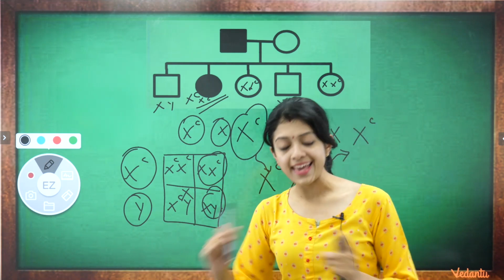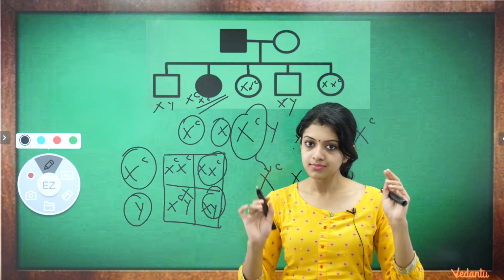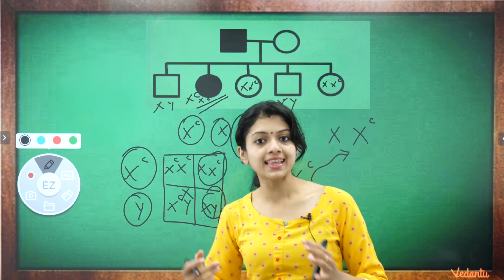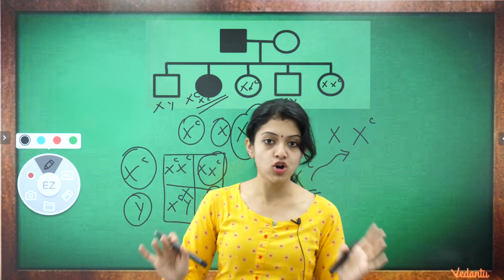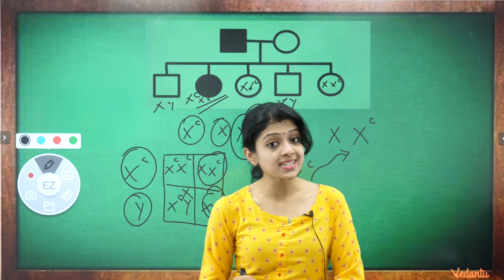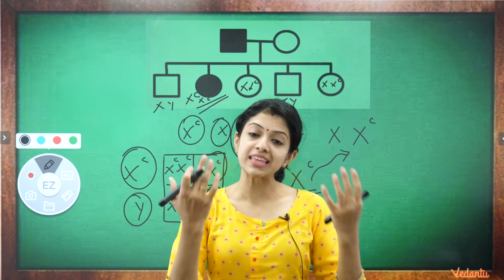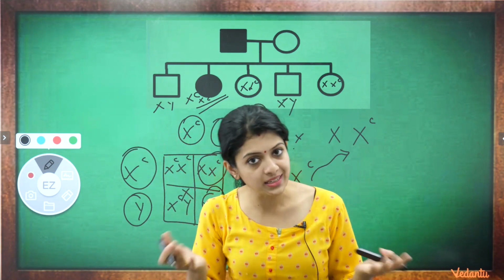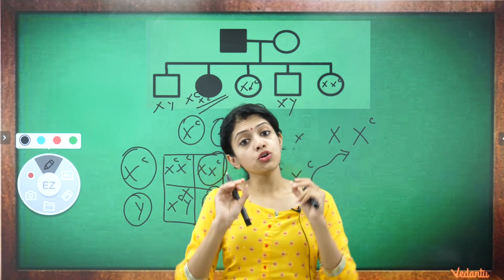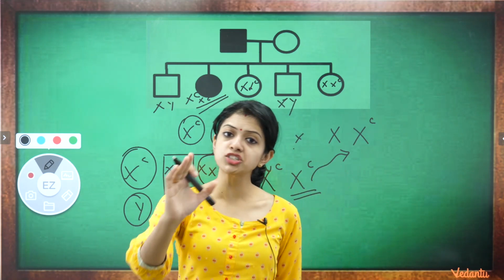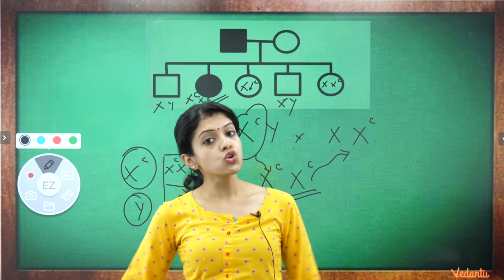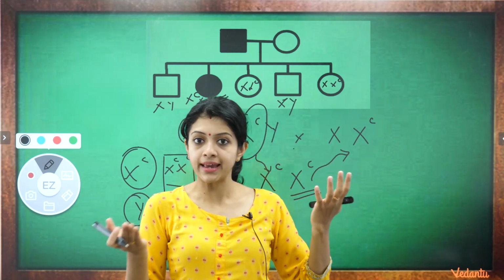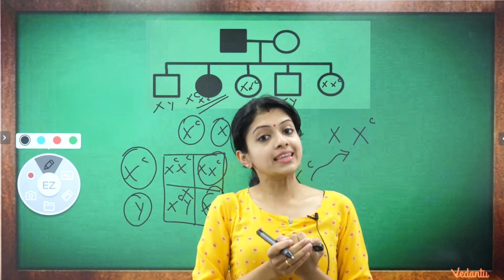Now, the next part that I'm going to say is the trickiest thing, because you could say that the pedigree chart given to us was wrong. But the fact is that when you are trying to study the family history or the pattern of inheritance within a family, how do you start? What would your first steps be? Imagine that you are a genetic counselor and you are talking to a person whose family has a history of color blindness. How would you start forming the tree?